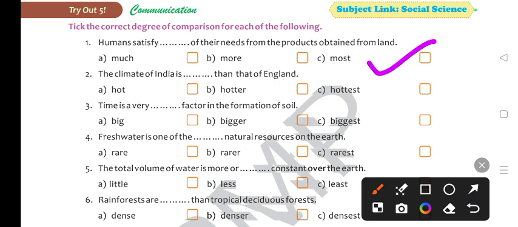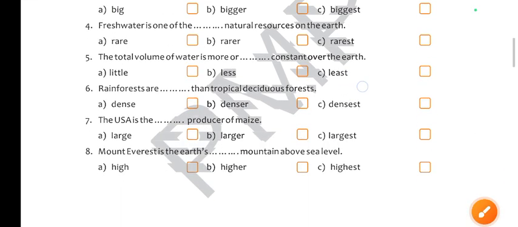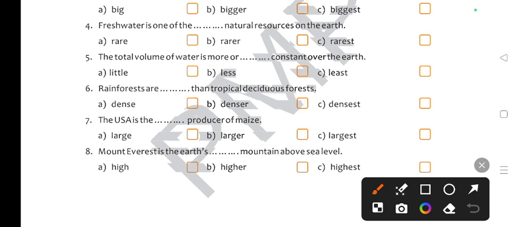The climate of India is hotter than that of England. Time is a very big factor in the formation of soil. Fresh water is one of the rarest natural sources on the earth. The total volume of water is more or less constant over the earth.